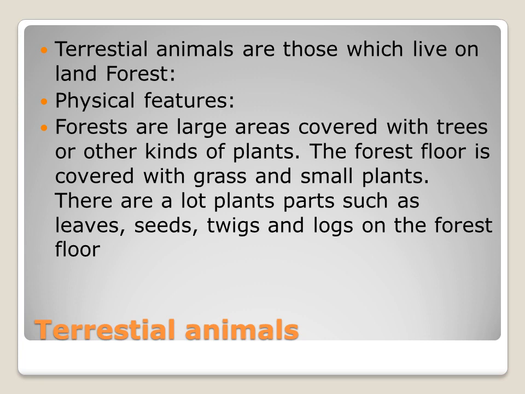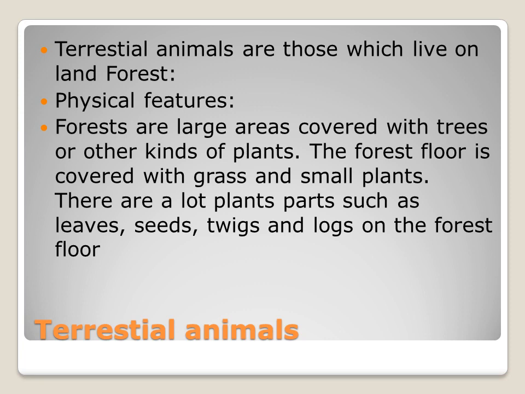So now we will see what the physical features are. So what is a forest? It is a large area covered with the trees and also other kinds of plants. So the forest floor means what? The last part of the forest. The forest floor, it is covered with the grass and small plants. So in the soil, some of the grass plus small plants will be coming. And from the plants, we get the leaves, seeds, twigs and logs on the forest floor.